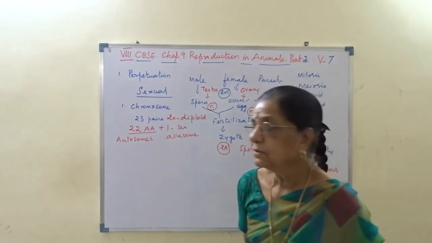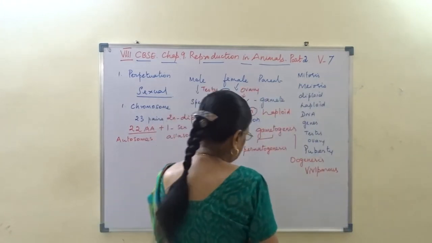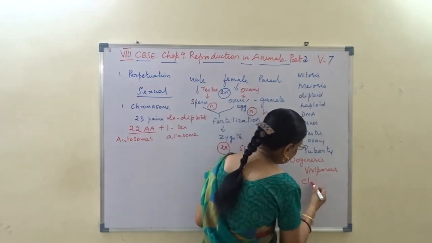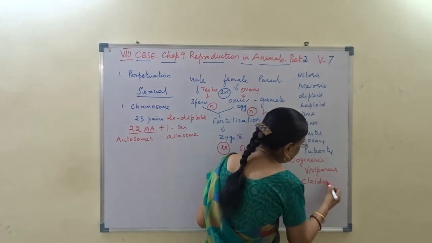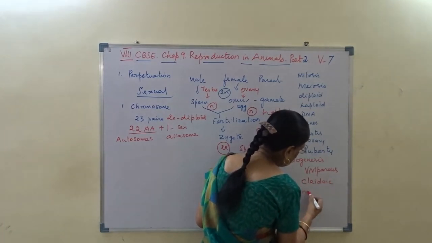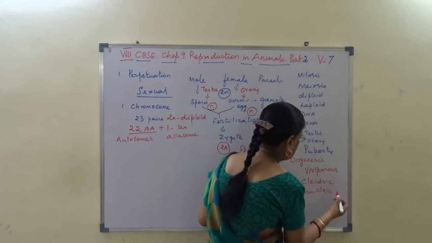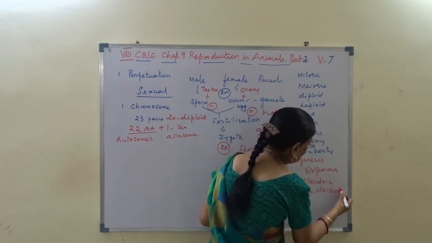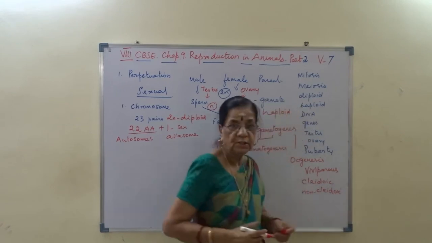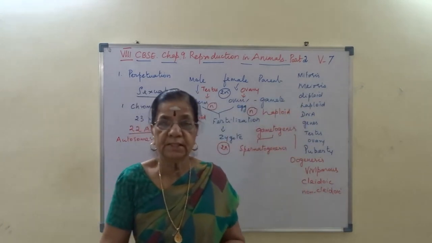In that, we come across the terms cleidoic and non-cleidoic eggs.